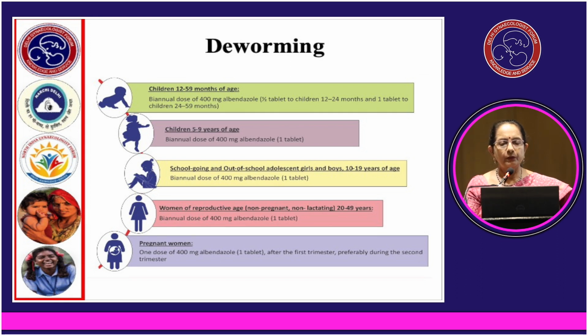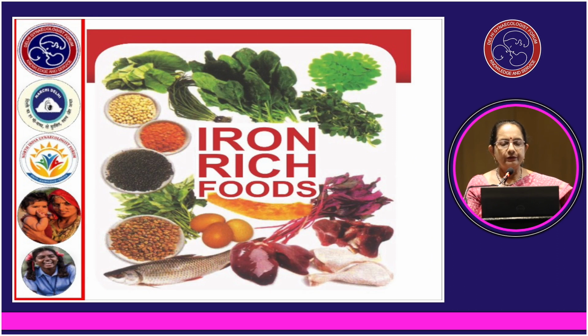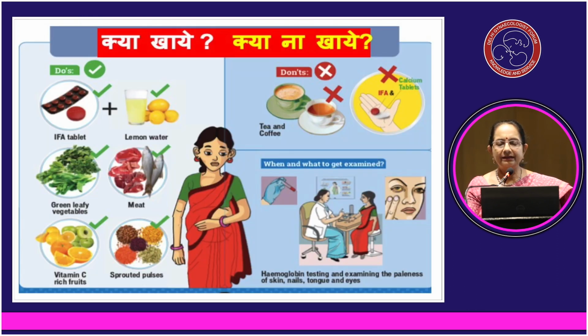So iron rich foods, as we all know, what to eat and what not to eat. With this chart we can easily guide the patient that she needs to take iron folic acid tablets regularly, preferably with lemon water. She should use green leafy vegetables in plenty. If she is a non-vegetarian, she can make use of non-vegetarian food. Vitamin C rich fruits she should eat in plenty, plus sprouted pulses. If she includes these in her diet, she will be less anemic.